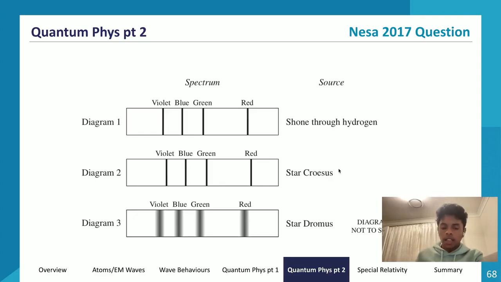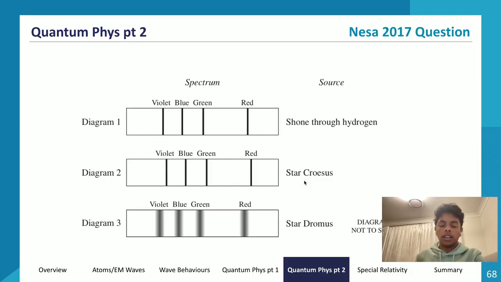So the next subheading that we'll write is density. I will say, due to very evident blurring of spectral lines in diagram 3, and due to the lack of blurry spectral lines in diagram 2, it's evident that star Dromis is a lot denser than star Croesus.